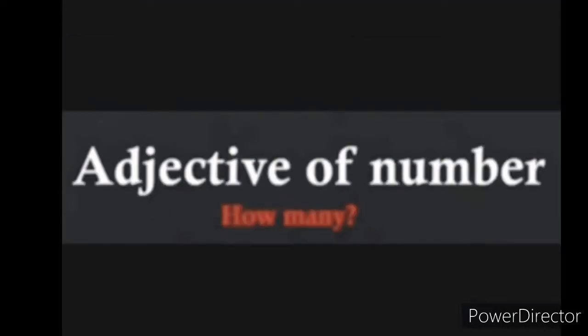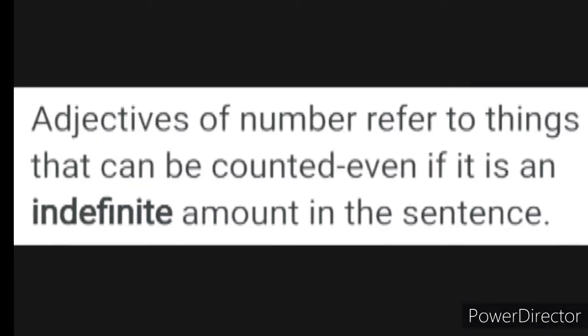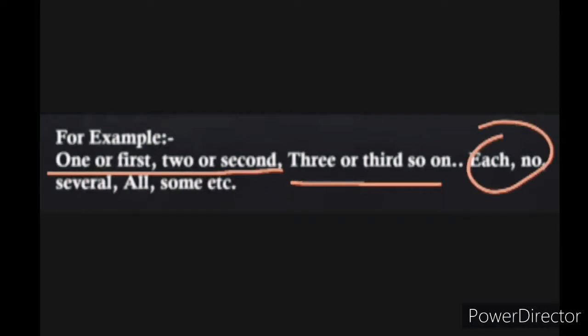Now let us move on to adjective of number means how many. Adjectives of number refer to things that can be counted, even if it is an indefinite amount in the sentence. For example, 1 or first, 2 or second, 3 or third, and so on. Each, no, several, all, some, etc.